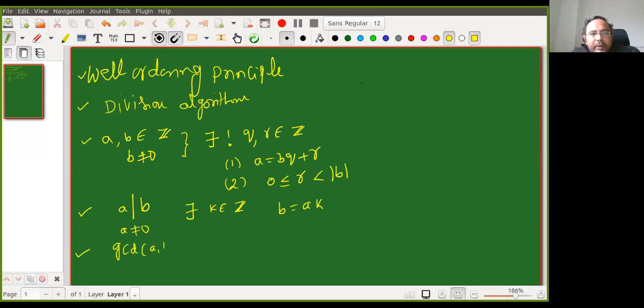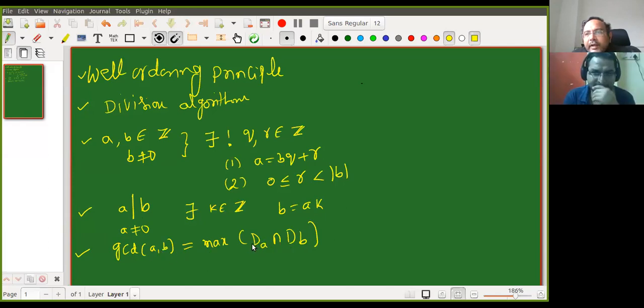Then we defined the concept of GCD of two integers A and B. If A and B are two integers and at least one of them is non-zero, then I can define the GCD. We defined it as the maximum of dA intersection dB, where dA is the set of all divisors of A and dB is the set of all divisors of B. One of them may be infinite if A or B is 0; dA is infinite only when A is 0.